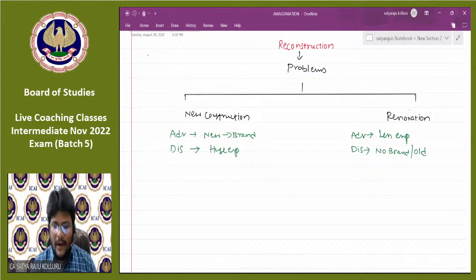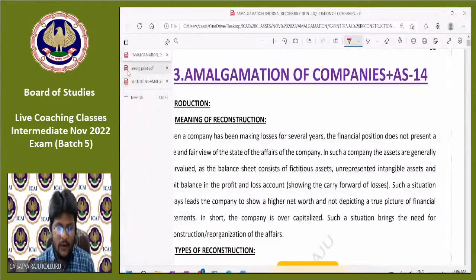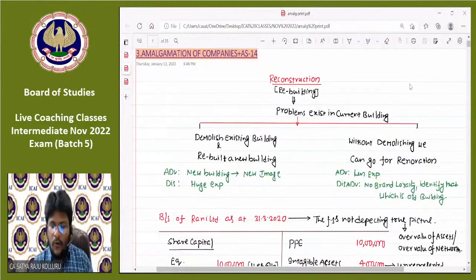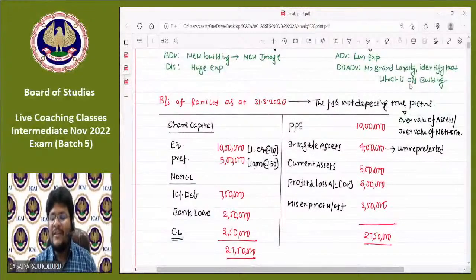Now, coming to the company point of view, till now we discussed the issues related to a building, right? Now, if you come to a company which is suffering from certain problems, then also there is a necessity to go for reconstruction.